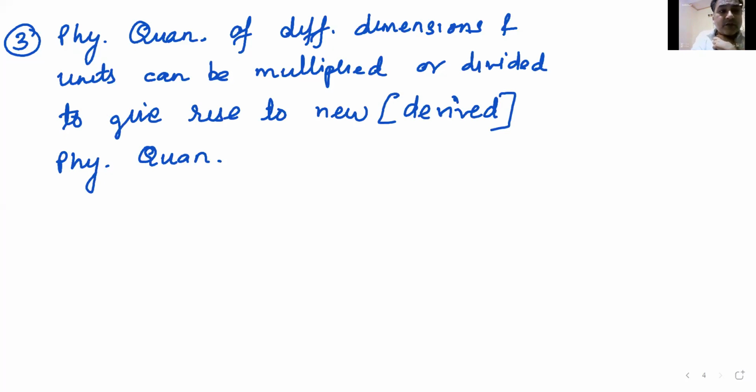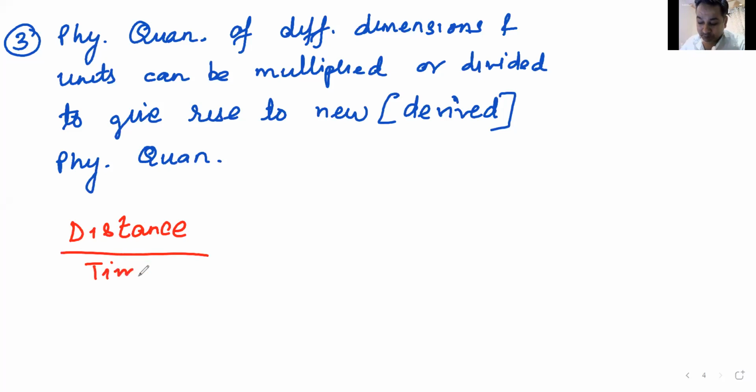If I divide distance, which is length, which may be in meter, centimeter, kilometer, by time, different physical unit, different dimension, I can't add them. I can't add distance with time. Doesn't make sense. I can divide. It makes sense. I get speed. I get a new physical quantity equal to speed. Yes, Raju, you are correct.